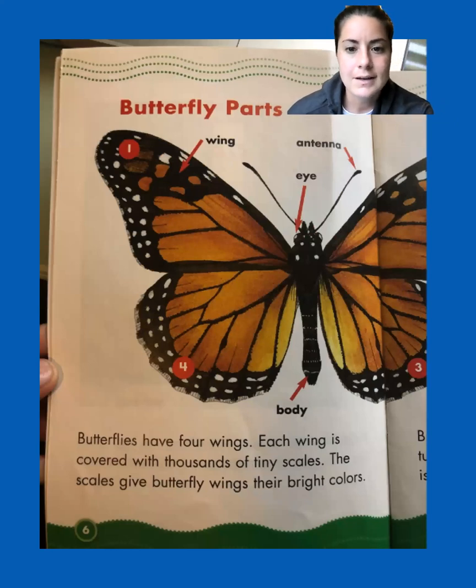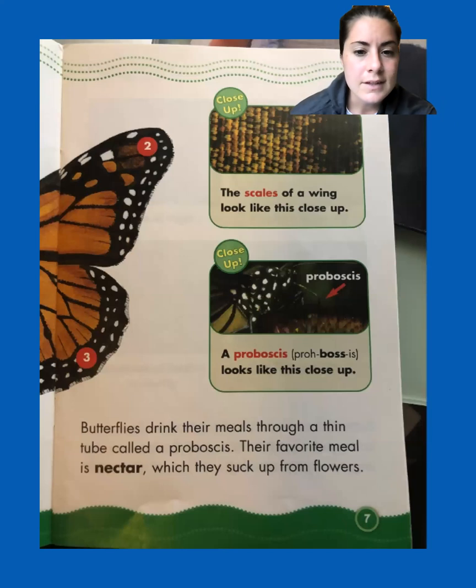Butterfly parts. Now, we were learning a little bit in the other story about those antennas, right? Those are coming from the top of their head. Butterflies have 4 wings. We learned that in the other book. Each wing is covered with thousands of tiny scales. The scales give butterfly wings their bright colors. This is a cool thing. They have this little picture up in the top corner giving you a close-up. So the scales of a wing look like this close-up.